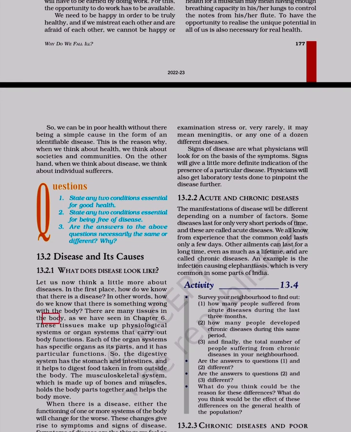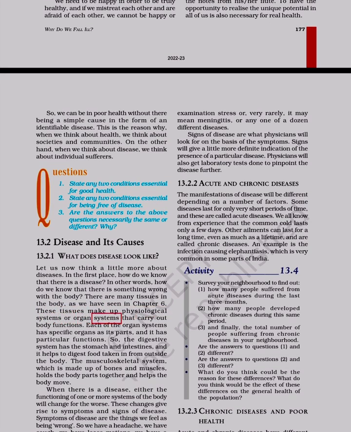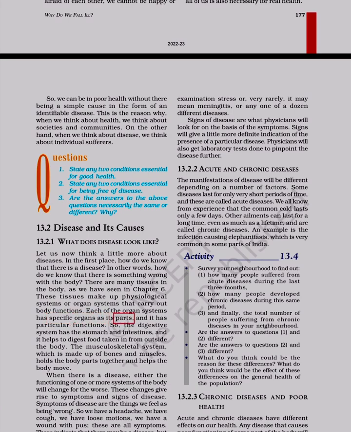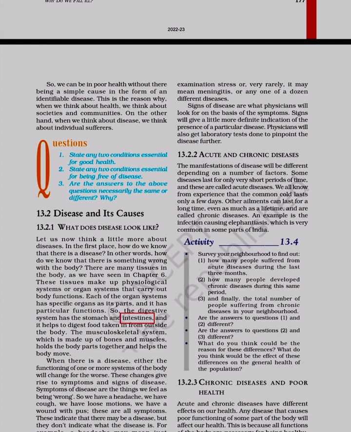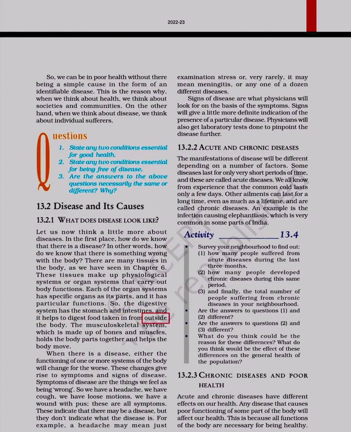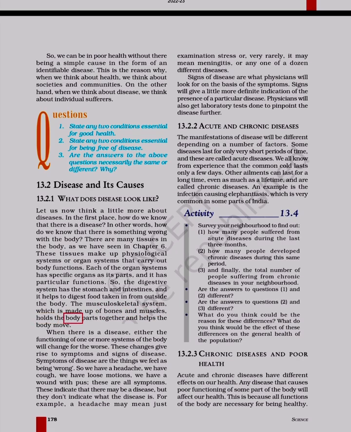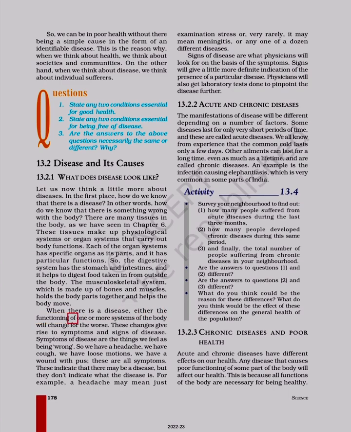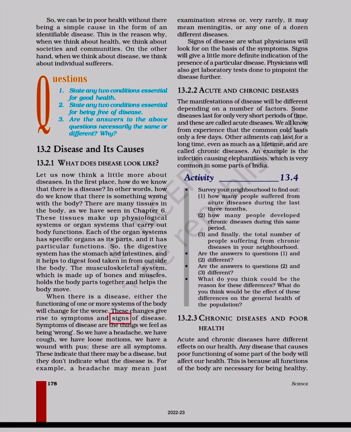There are many tissues in the body, as we have seen in chapter 6. These tissues make up physiological systems or organ systems that carry out body functions. Each of the organ systems has specific organs as its parts, and it has particular functions. So, the digestive system has the stomach and intestines, and it helps to digest food taken in from outside the body. The musculoskeletal system, which is made up of bones and muscles, holds the body parts together and helps the body move. When there is a disease, either the functioning of one or more systems of the body will change for the worse. These changes give rise to symptoms and signs of disease.